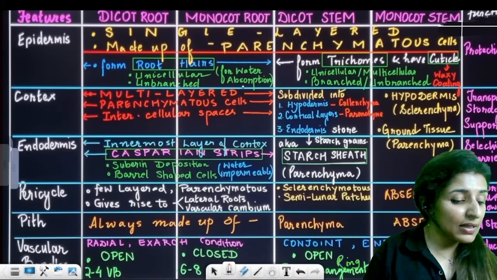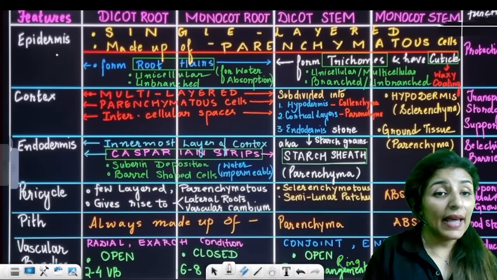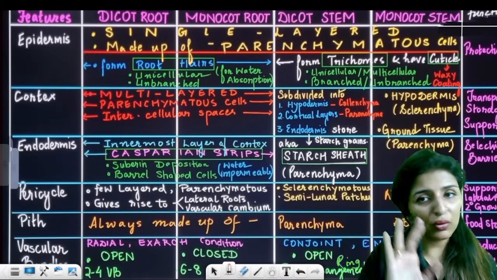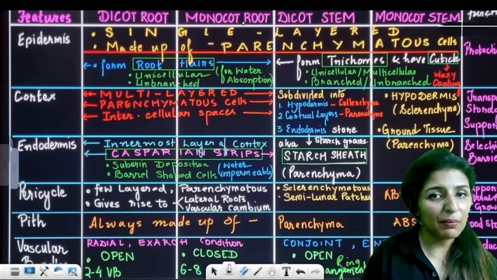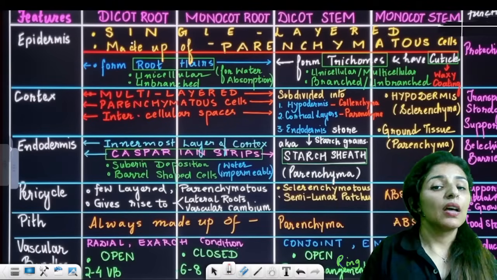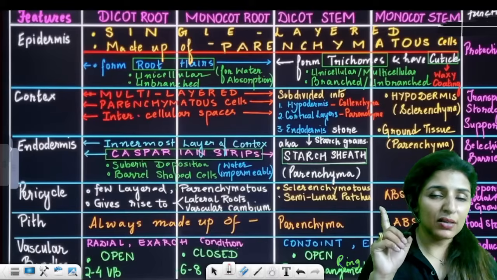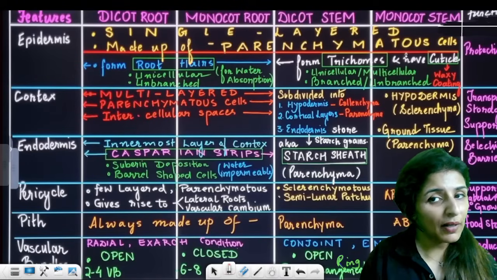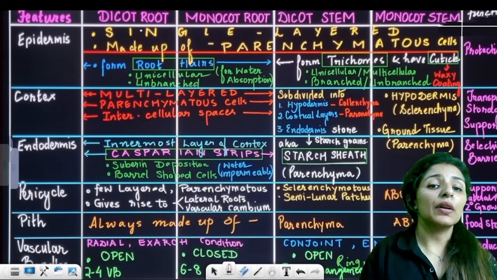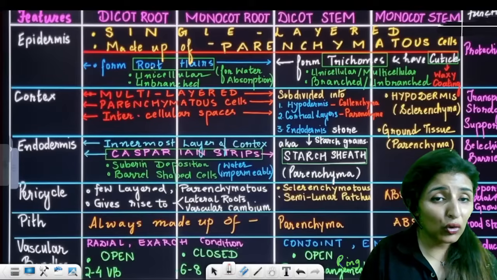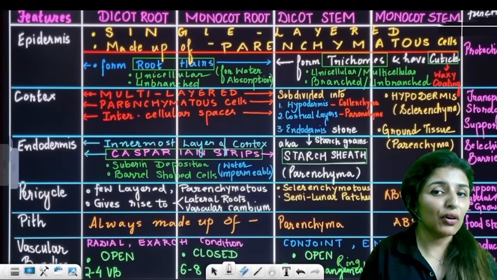Now see, this table will revise everything. Epidermis is present in root, stem and leaf. I'm just comparing root, stem and leaf here. It is always single layered except in the case of desert plants, and made up of parenchyma in all. Clear? Now in case of root, be it dicot or monocot, there can be root hairs present for water absorption.